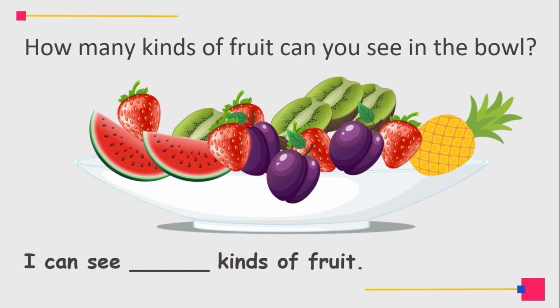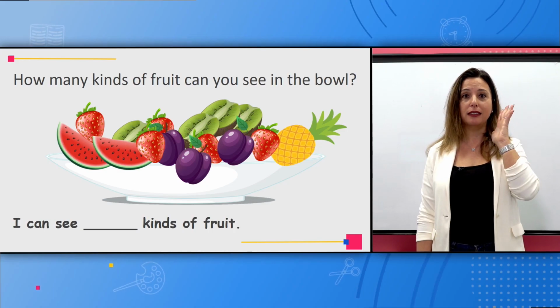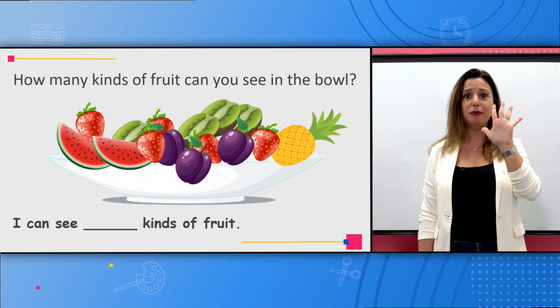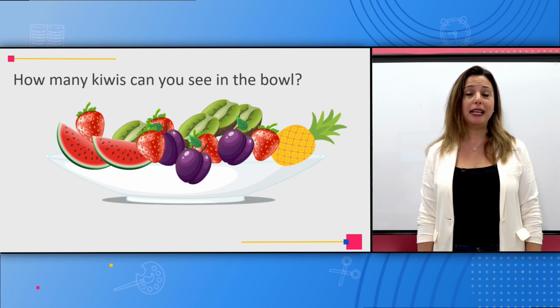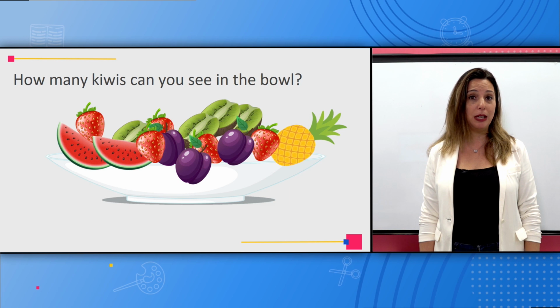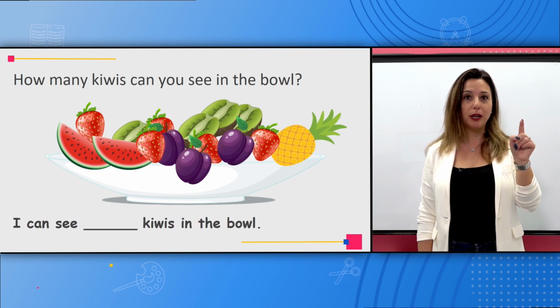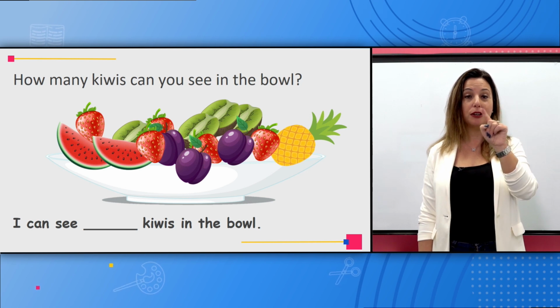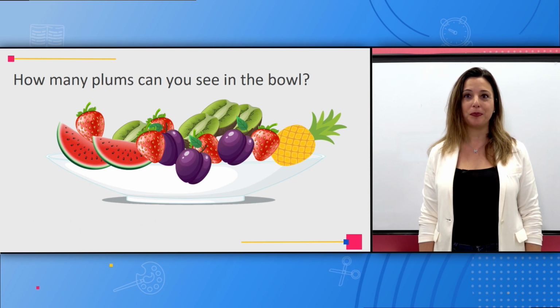Okay, I can see how many kinds. We have watermelon, strawberries, kiwi, plums, and pineapple. I can see 5 kinds of fruit in the bowl. How many kiwis can you see in the bowl? Now count the kiwis. I can see 1, 2, 3, 4. I can see 4 kiwis in the bowl.